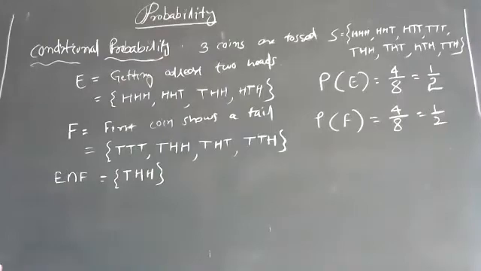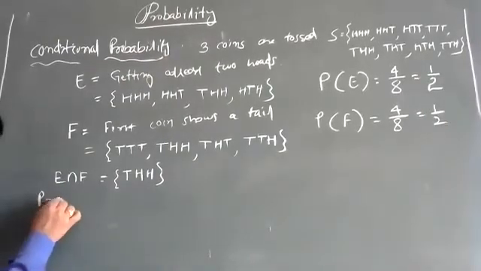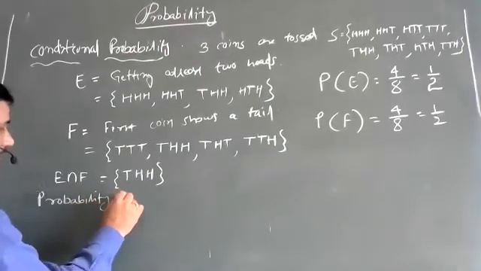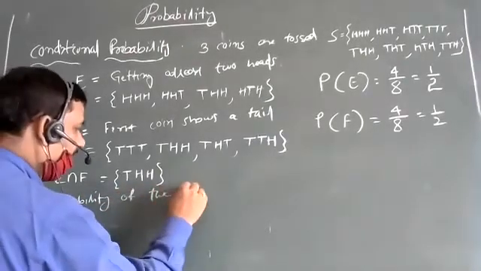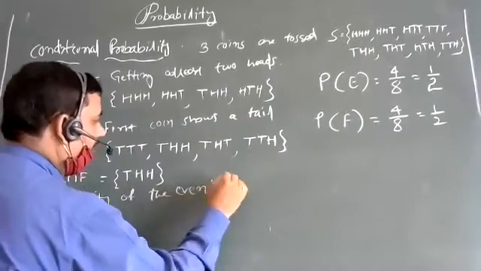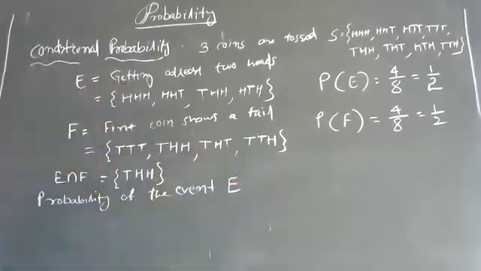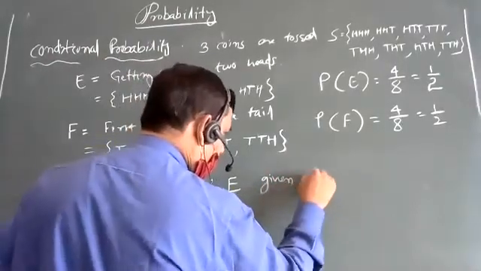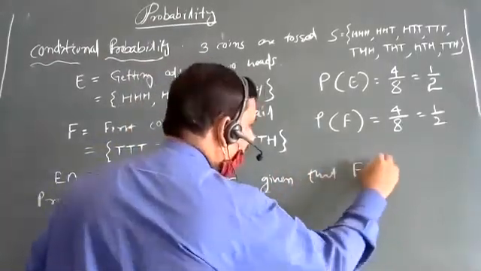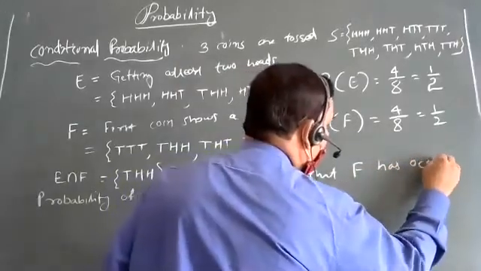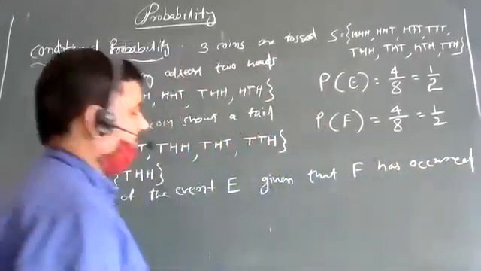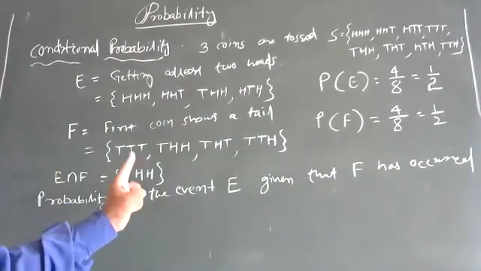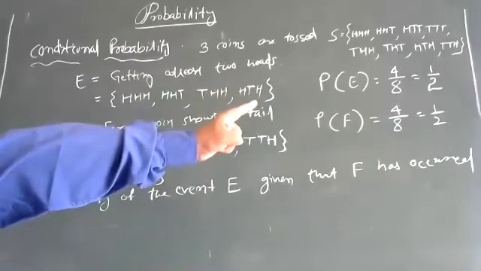Okay? So the probability of the event E given that F has occurred.